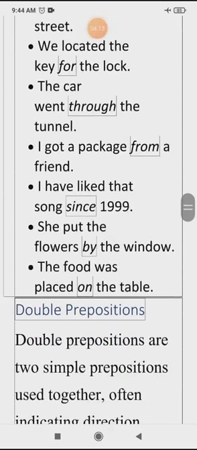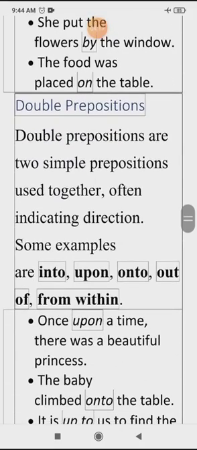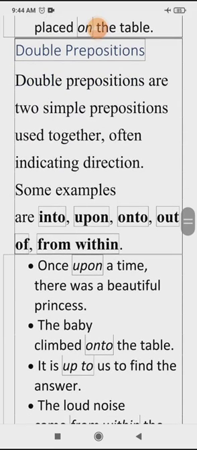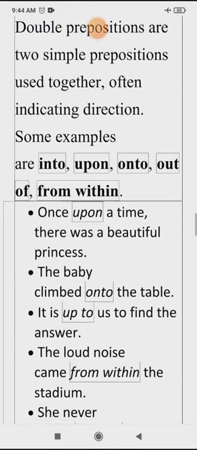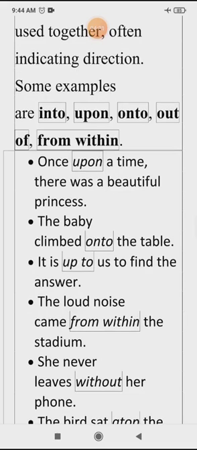Some are double prepositions such as into, upon, onto, out of, from within. Once upon a time there was a beautiful princess. The baby climbed onto the table. It is up to us to find the answer. The loud noise came from within the stadium. From within is a double preposition.